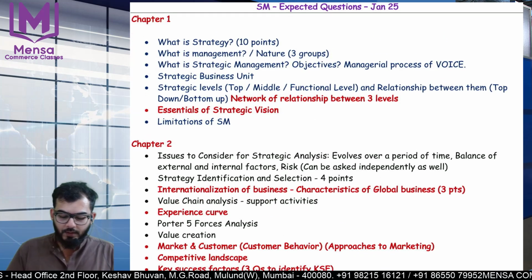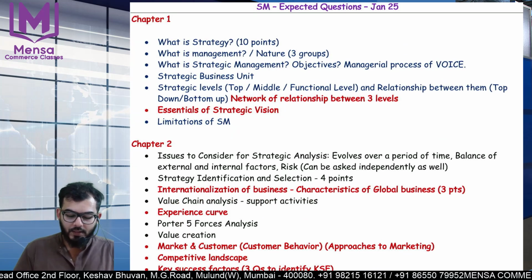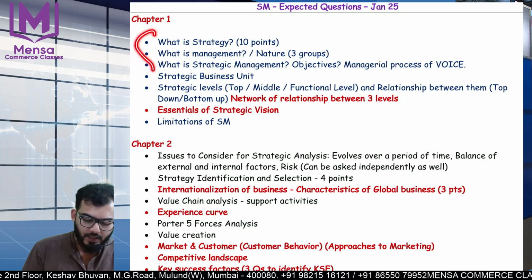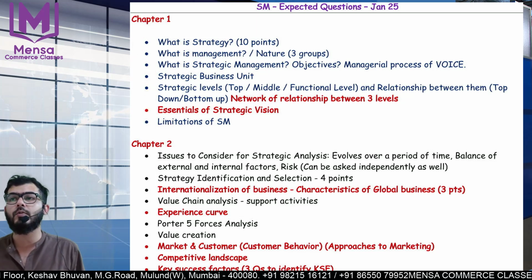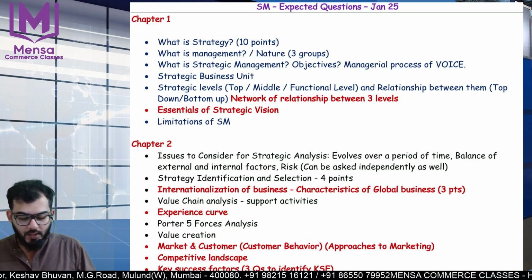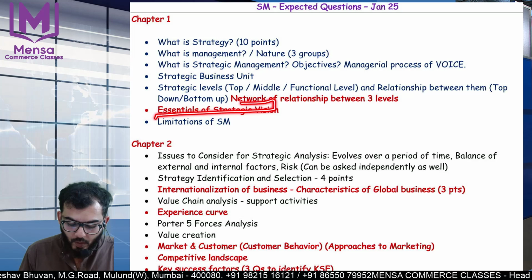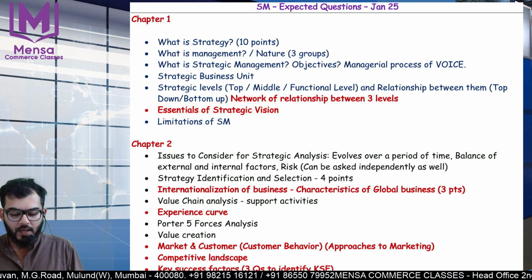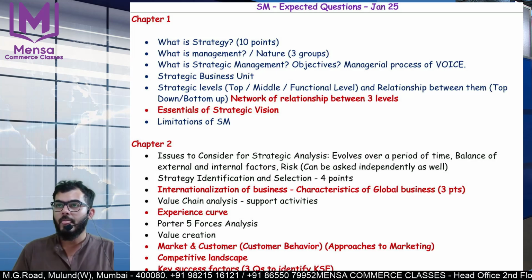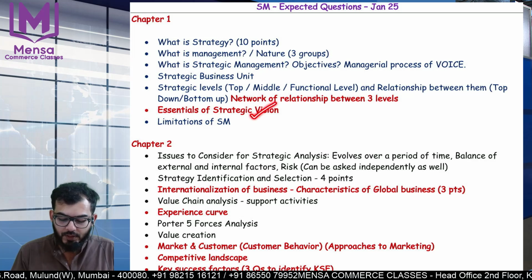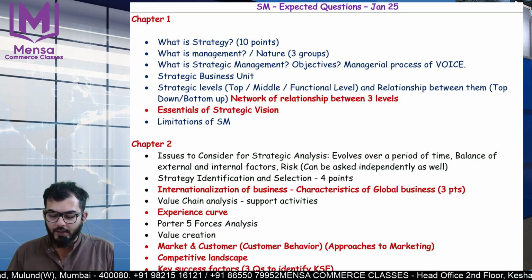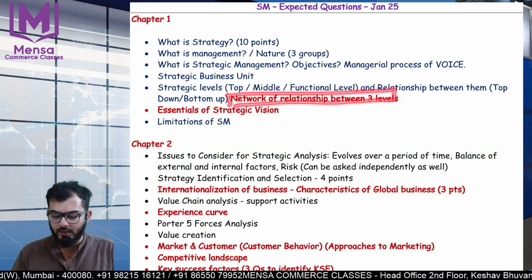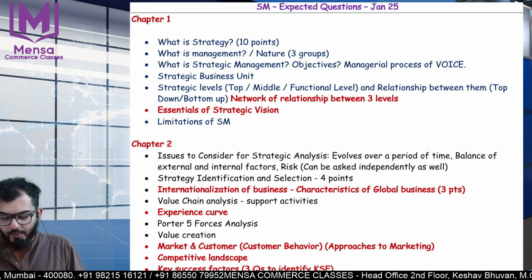From chapter 1, I am expecting what is strategy. These are the topics that I am expecting in chapter number 1, out of which we can expect at least 2 to 3 questions to be asked, amongst which essentials is important because they have tested mission quite a number of times in the last 2 attempts. Okay, so the likelihood of vision being asked from chapter 1 is very important, and the network of relationship between 3 levels. All right, that is also important.